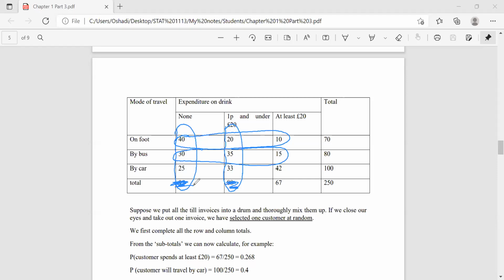Or we can just add up 70, 40, and the value in here and the value in here, and subtract the 4 values that appear here twice. I think now it's clear.